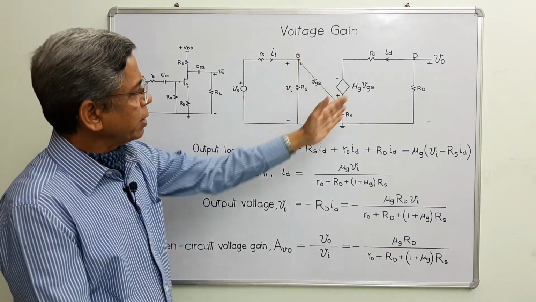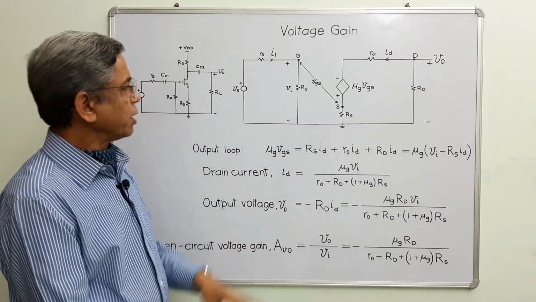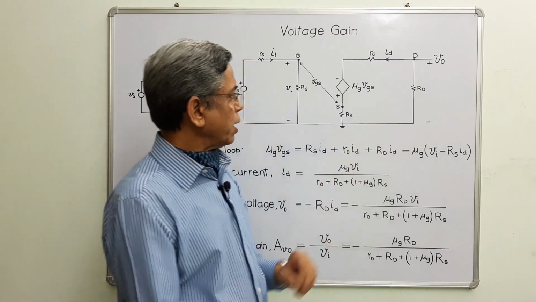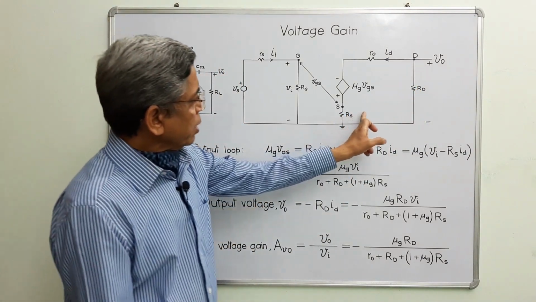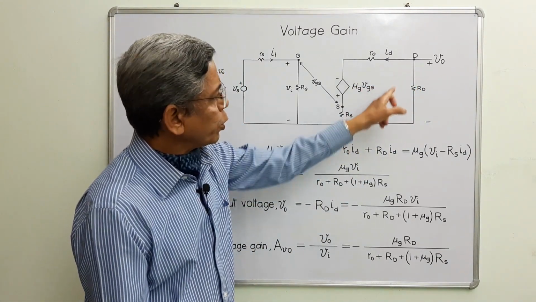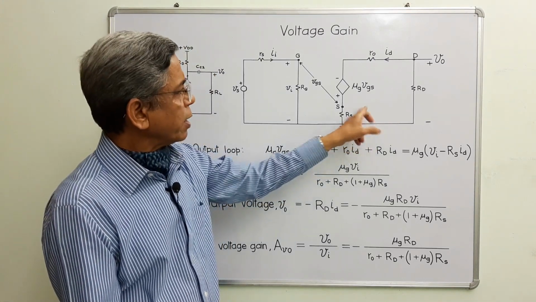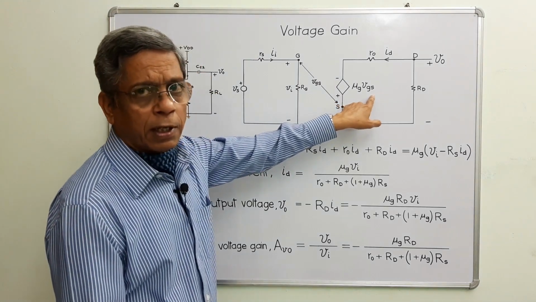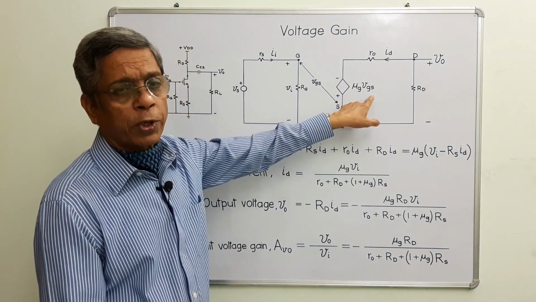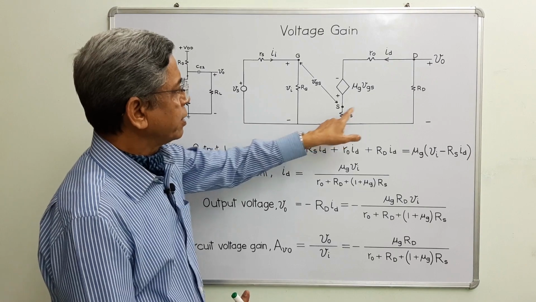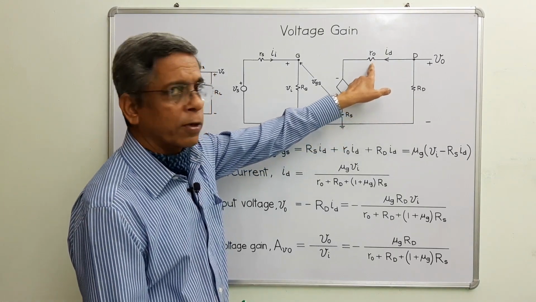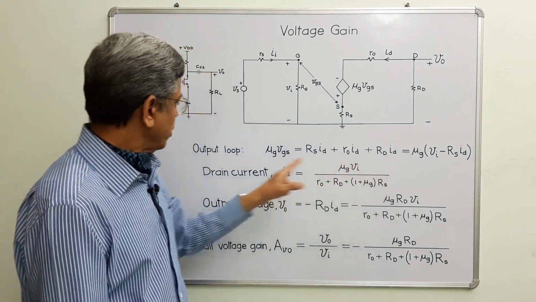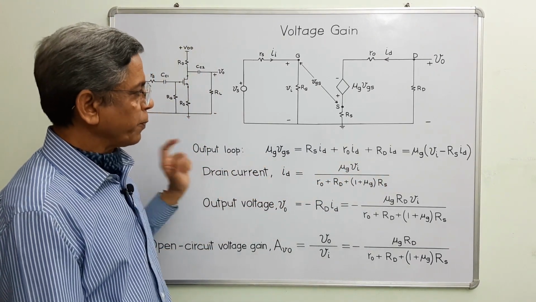And this is a small signal equivalent circuit. This is the input voltage source, and this is the drain resistor. Just considering this output loop of the amplifier, as per Kirchhoff voltage law, this potential difference is equal to the sum of potential differences across Rs, Rd and R0. So this is the expression as per Kirchhoff voltage law for the output loop.